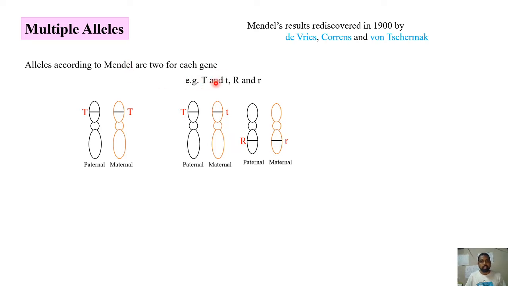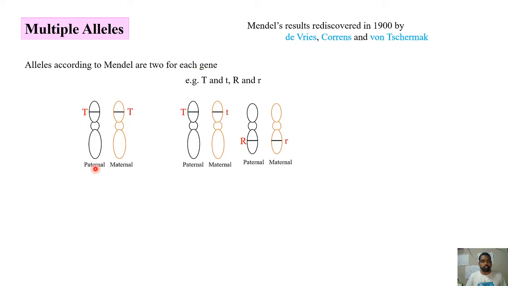For example, for stem length in garden pea, what we have seen was capital T and small t, two different alleles. For seed shape, round and wrinkled, capital R and small r, two alleles are present. So we haven't seen more than two alleles for any character so far. But later experiments after 1900 showed some deviations from this observation.